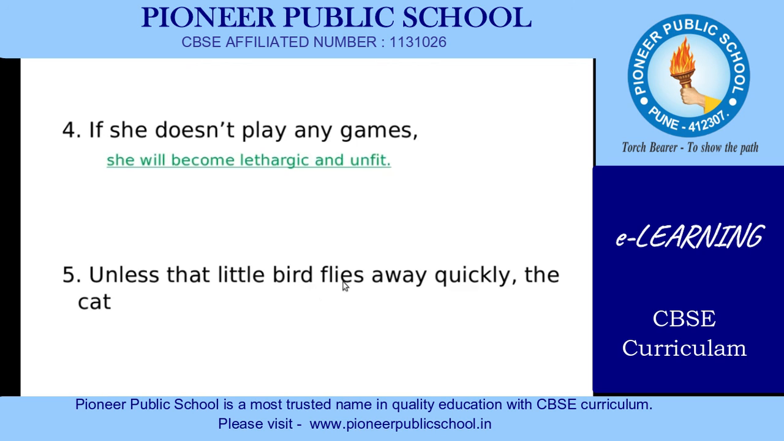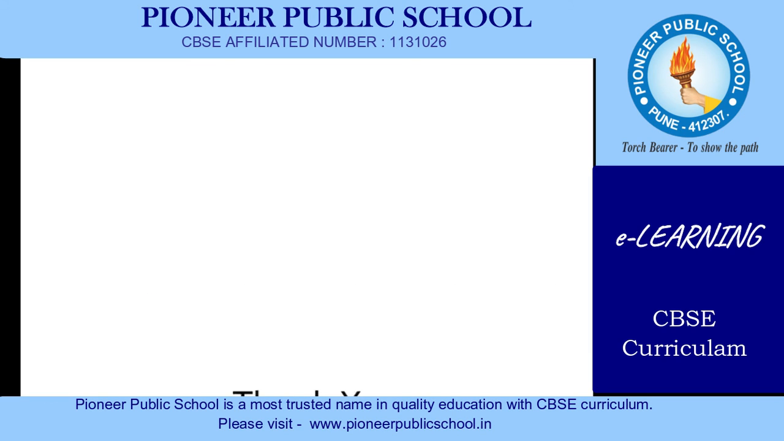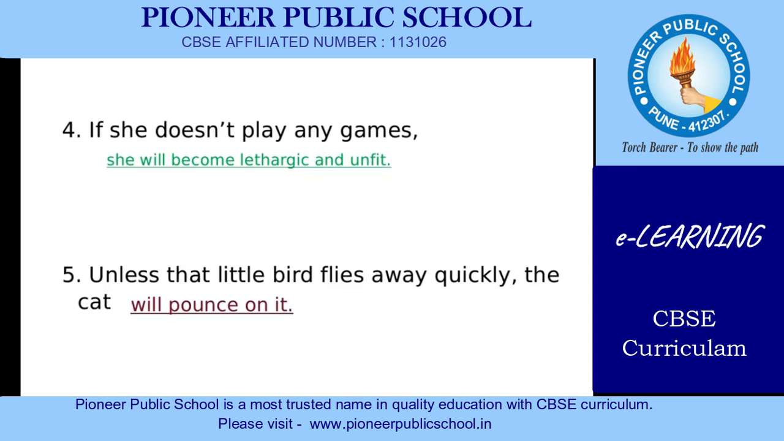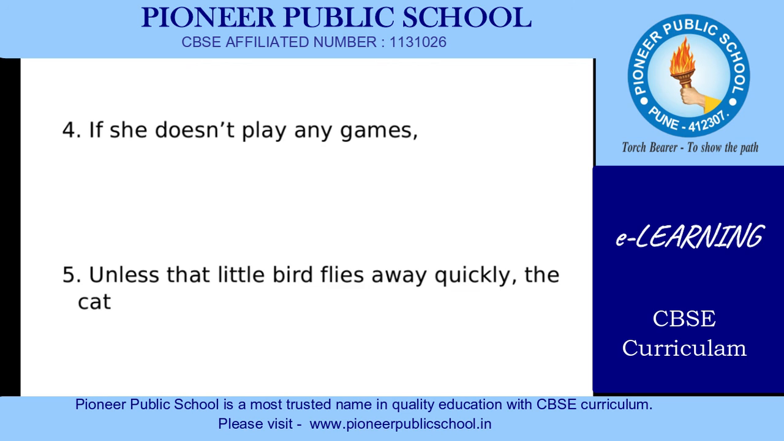Why? Because the verb that is flies is in present tense. This is the present form of the verb fly. So how can we complete the sentence? Unless that little bird flies away quickly, the cat will pounce on it. Okay, so here we have learned today about the adverbs and the words unless and if not.